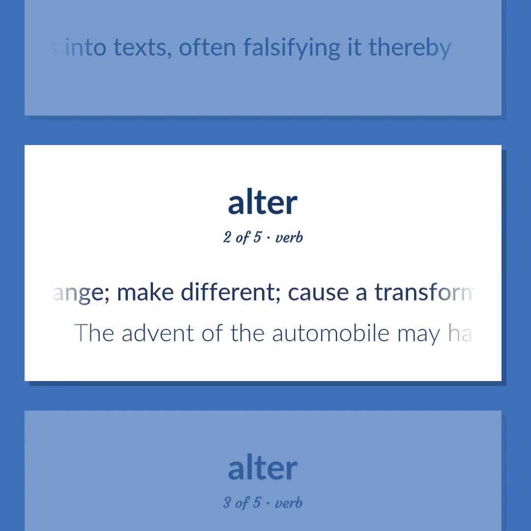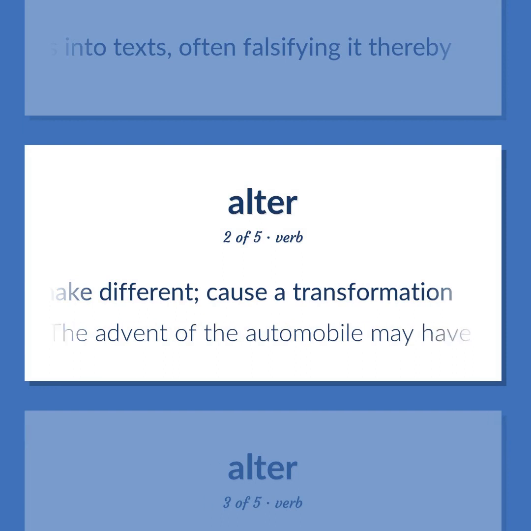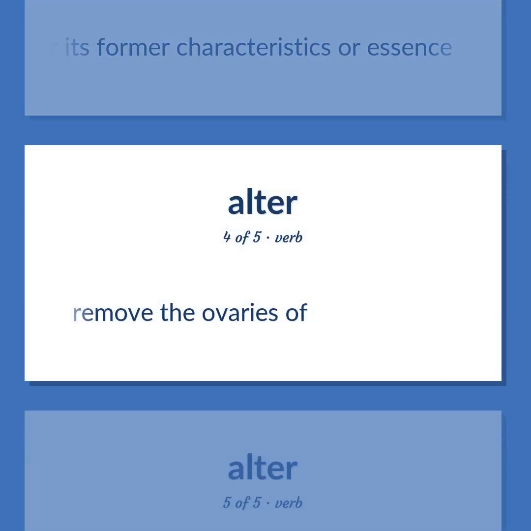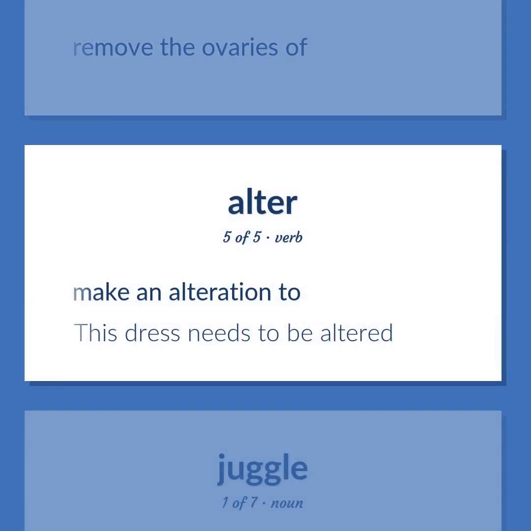Make different, cause a transformation. The advent of the automobile may have altered the growth pattern of the city. Become different in some particular way, without permanently losing one's or its former characteristics or essence. Remove the ovaries of. Make an alteration to. This dress needs to be altered.